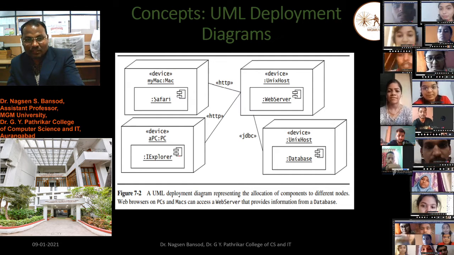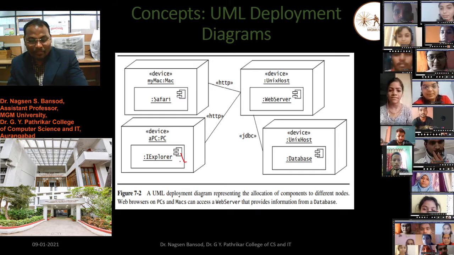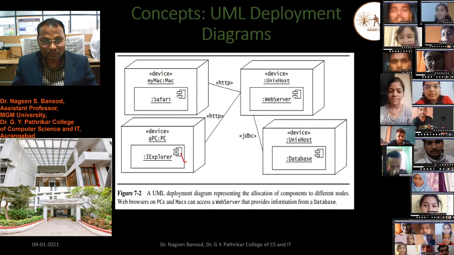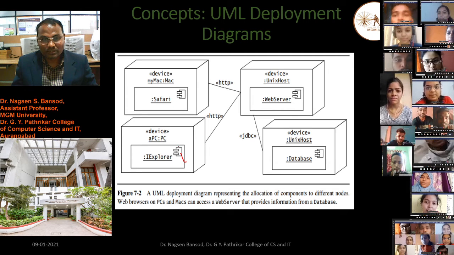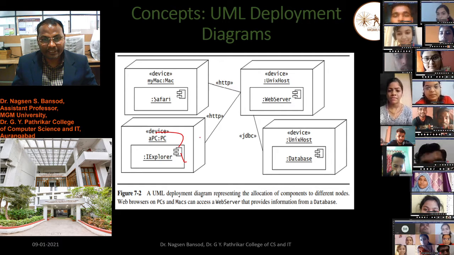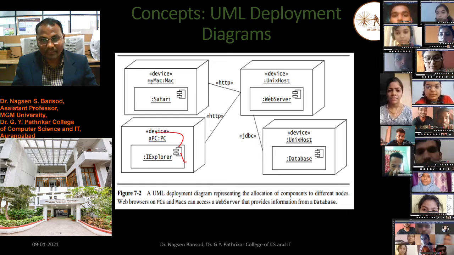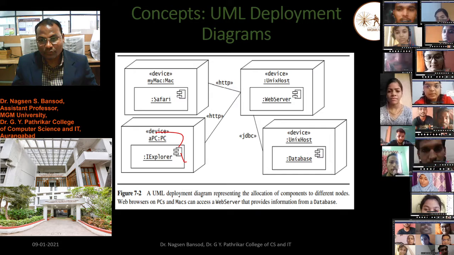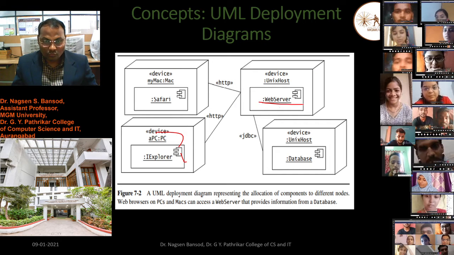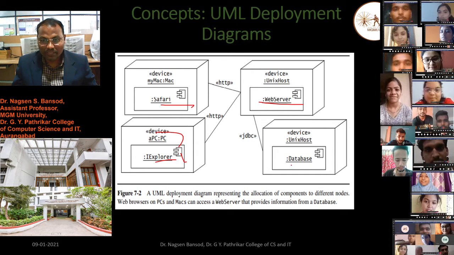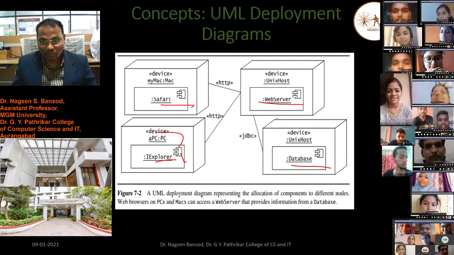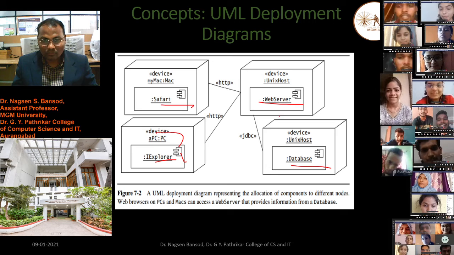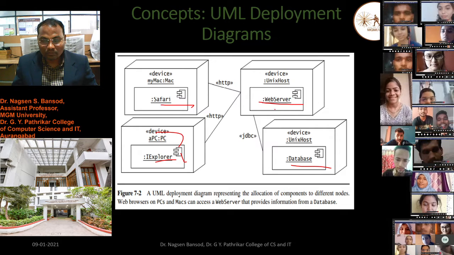We know this is the component. Therefore, this Internet Explorer will access with the help of HTTP. Device, unique host, web server; device, unique host, database. Web server, browser and database. To access this database we require a web server.